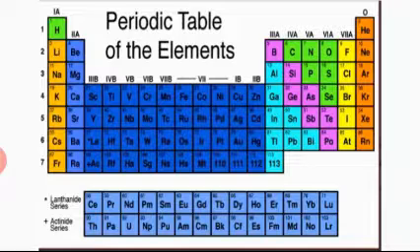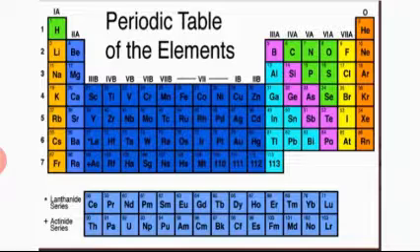Now, the modern periodic table. The modern periodic table is arranged in ascending order of atomic number, like 1 hydrogen, H1, then helium, atomic number 2, lithium 3, beryllium 4, Be, B5 boron, C carbon 6, N7 nitrogen, O8 oxygen, F9 fluorine, Ne neon 10.